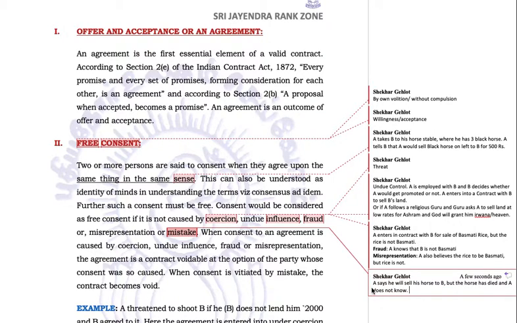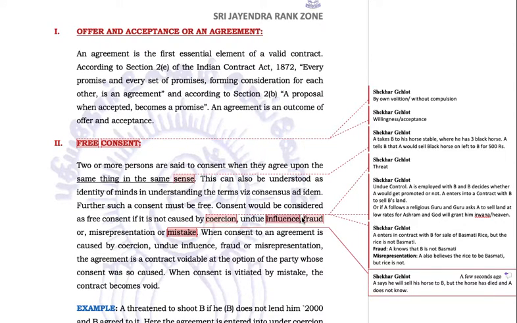In this case, A says to B that I will sell my horse to B. But in the meanwhile the horse has died and A does not know that the horse has died. Now tomorrow B will say that you sell me your horse then. How can A sell the horse now when the horse has already died? So in this case the contract was made under mistake.